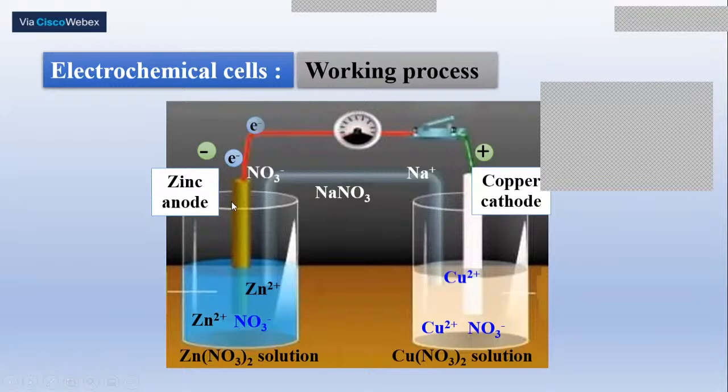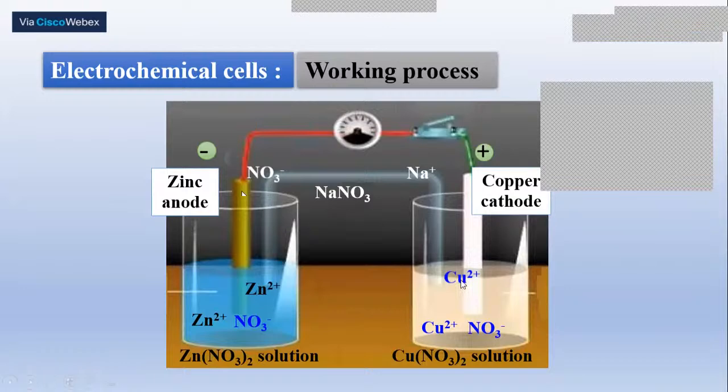At the zinc electrode, what happens? The zinc atoms present in the zinc rod undergo oxidation, forming zinc ions along with the release of electrons. These zinc ions enter into the solution, and the electrons enter the circuit, move through the circuit, and reach the cathode. At the cathode, the copper ions are present in the solution, because the copper rod is dipped in copper nitrate solution, which dissociates to provide copper ions and nitrate ions. The copper ions move towards the copper rod, accept the electrons coming from the anode, get reduced to form copper atoms, and these atoms get deposited on the surface of the cathode.